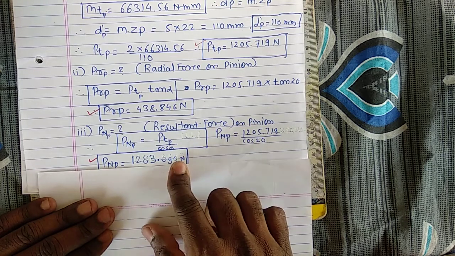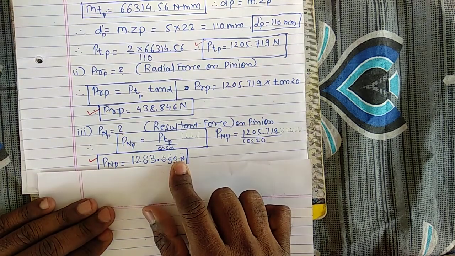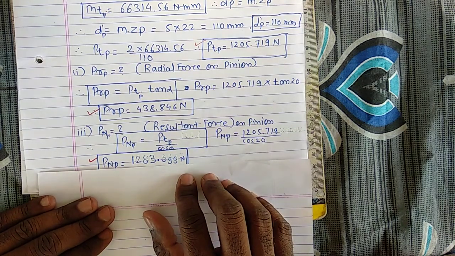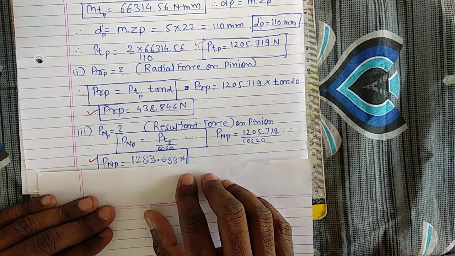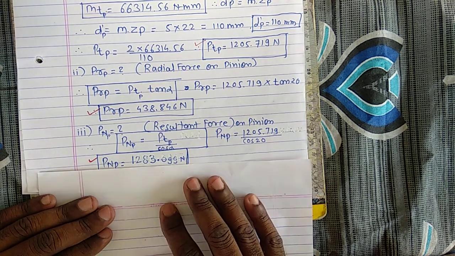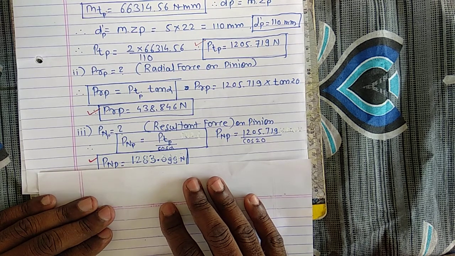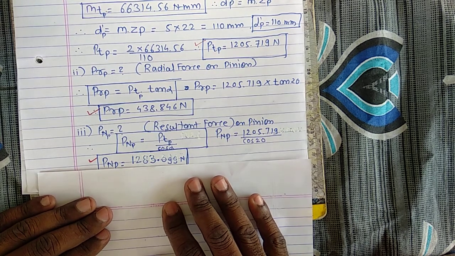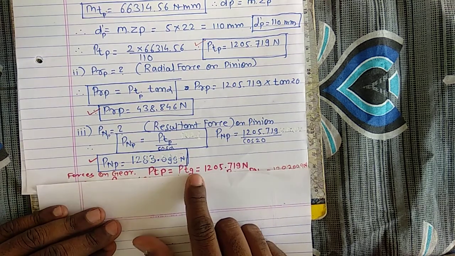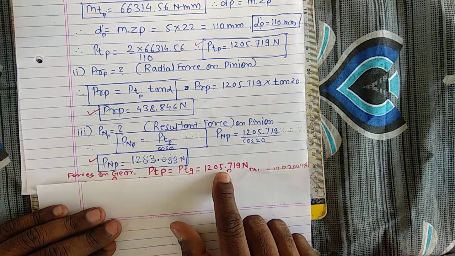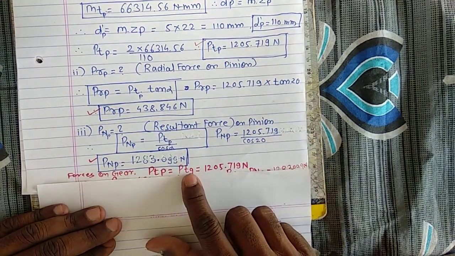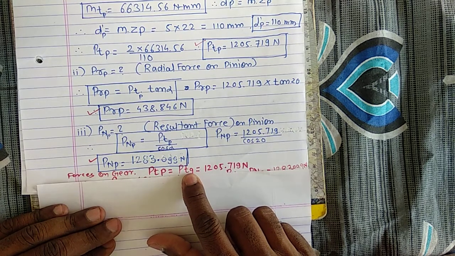1283.099 Newton. Okay, so already we know that the force acting onto the pinion is equal to the force acting onto the gear. Means the tangential force acting onto the pinion is equal to the tangential force acting onto the gear. The forces are equal and opposite. So here I will say that now we have to find out the forces on the gear also. So the forces on gear: the tangential force acting onto the pinion is equal to the tangential force acting onto the gear, that is 1205.719. Already we have calculated PTP, that is equal to PTG, the tangential force acting onto the gear.